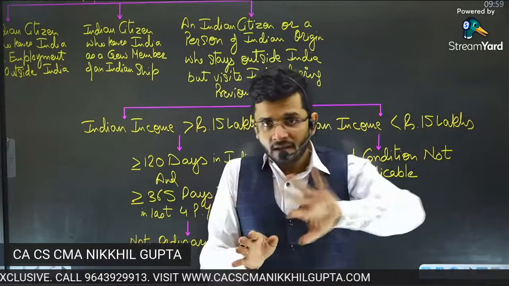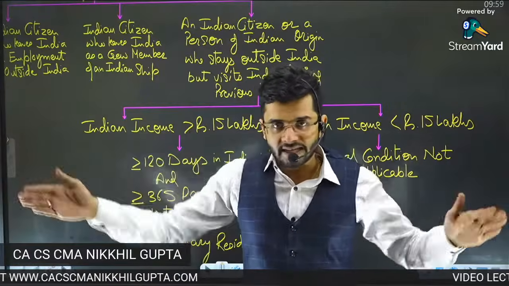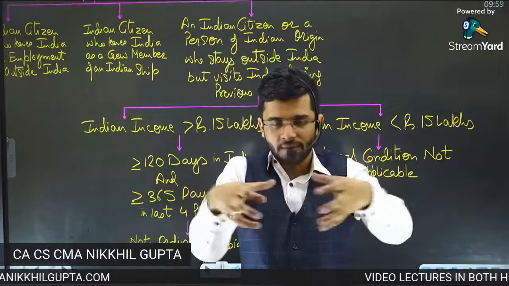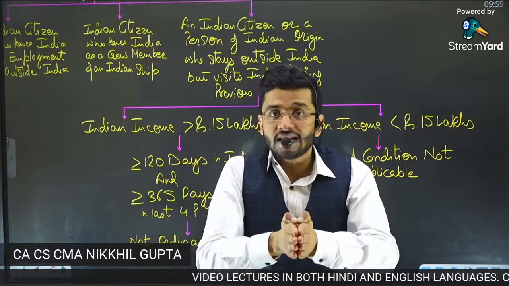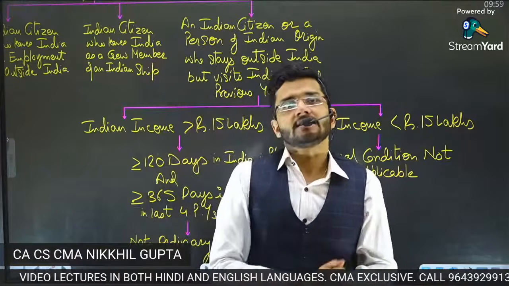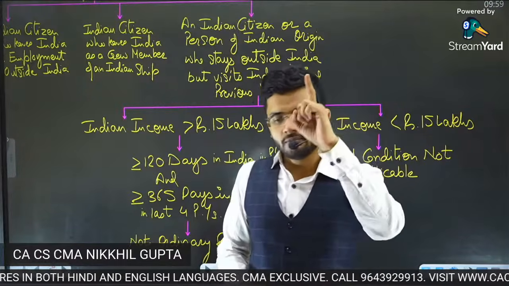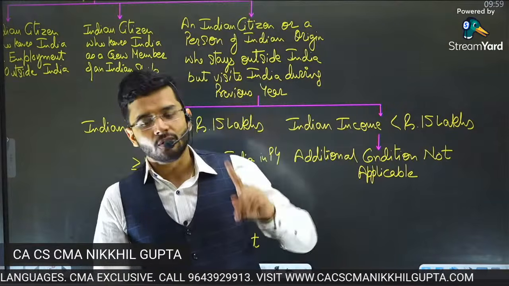The Income Tax Act will be kept aside. The US Income Tax Act will be kept aside, and the double taxation avoidance agreement, which is a common tax law for both the countries, will be taken into consideration, and that will tell us who wins. If there's a tie, that will tell us who wins. So you can be a resident of only one country. You will not be allowed to pay taxes in both the countries.